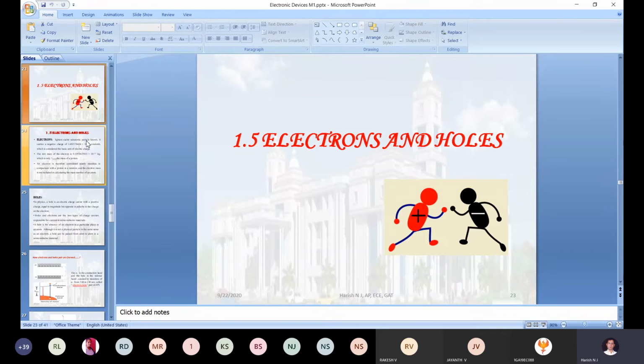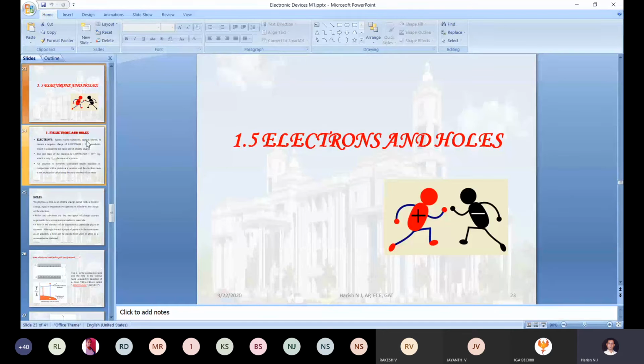Correct? So when we start studying the semiconductor, at the same time, the definition itself tells us: at 0 degree Kelvin, initially the valence band will be completely filled. Valence band is completely filled. Conduction band is completely zero. It will be fully empty.